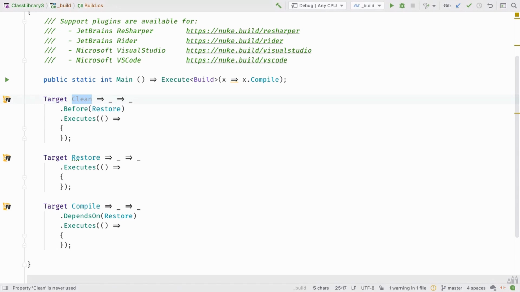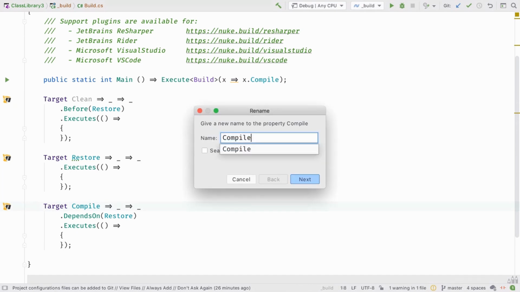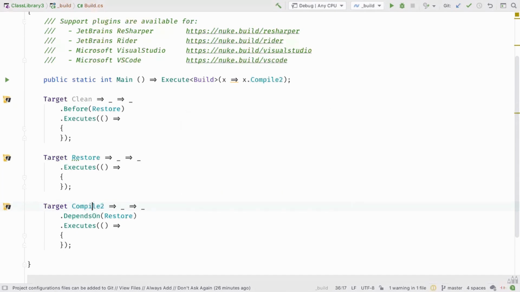So those targets right here, those are actual properties, which also leads to the fact that we have defined compile here as a default target. We could go here and just say compile, please rename it. And we have it updated here as well. The same goes for restore. Compile depends on restore. We can rename it here. So we have basically the exact same tooling that we know from any other C# project in the world, just out of the box, without any extensions that we need to install.